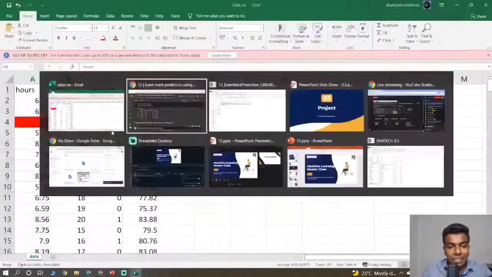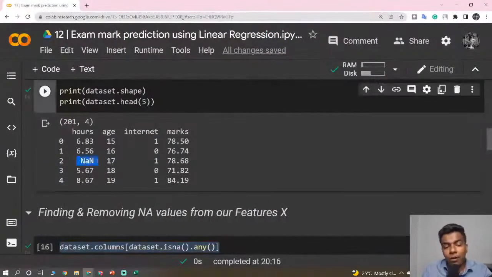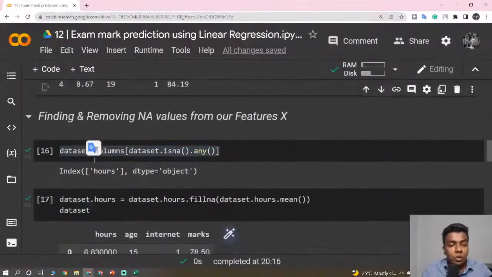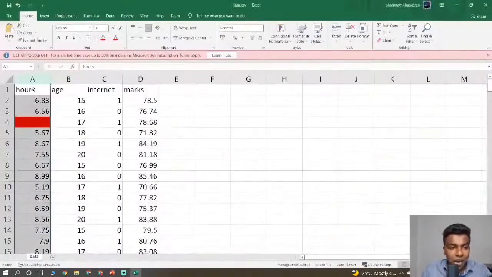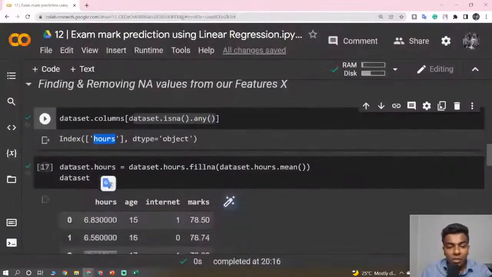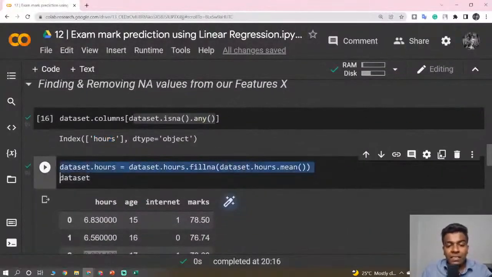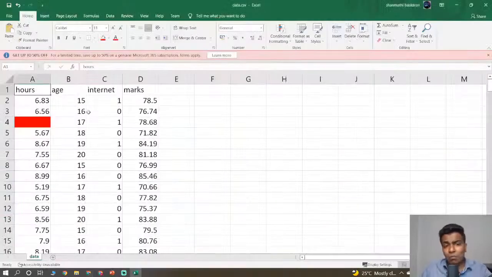So here in the dataset we have a problem where some of the columns have empty cells. To find that out, we use dataset.columns with dataset.isna().any(), which tells us which column has an empty cell. It returned hours, so the hours column has empty values. So we set dataset.hours equal to dataset.hours.fillna(...), filling the not available values with dataset.hours.mean(). We are just going to replace them with the mean.